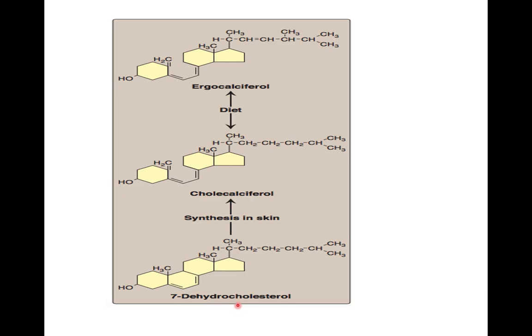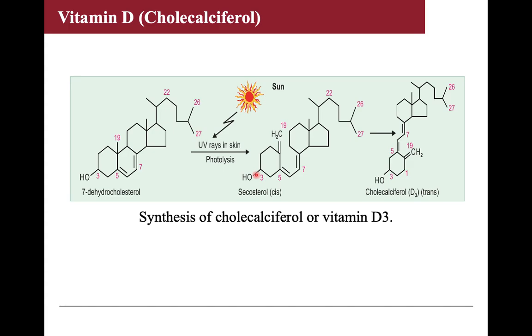On this 7-dehydrocholesterol, the UV rays of the sun act, and it gets converted to cholecalciferol in our body. So in this process, 7-dehydrocholesterol undergoes photolysis with the help of UV rays of the sun, and it gets converted to cholecalciferol.